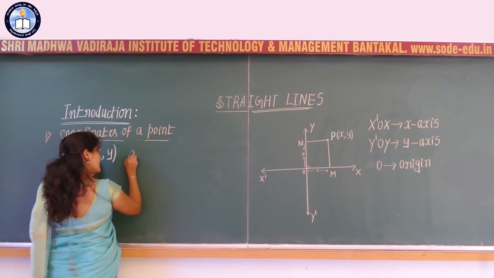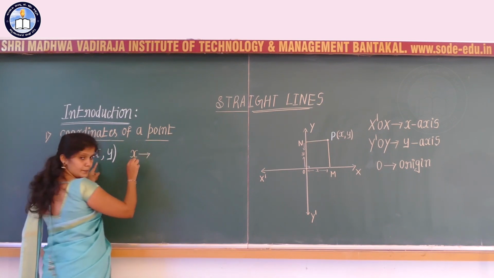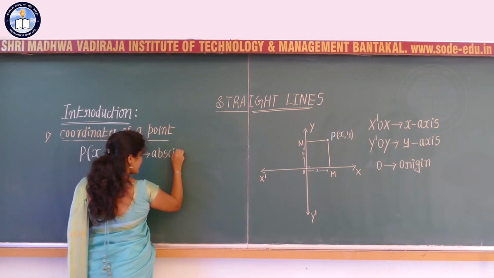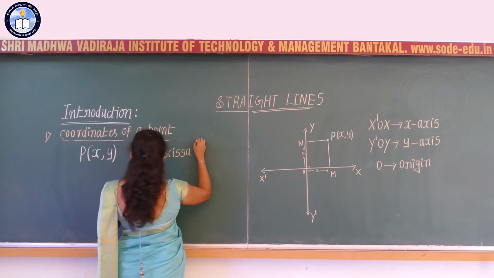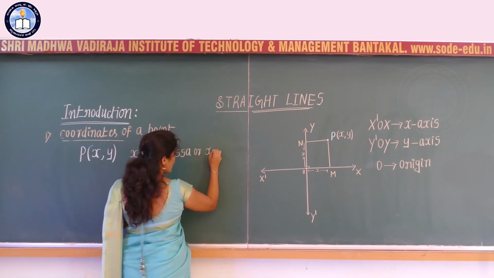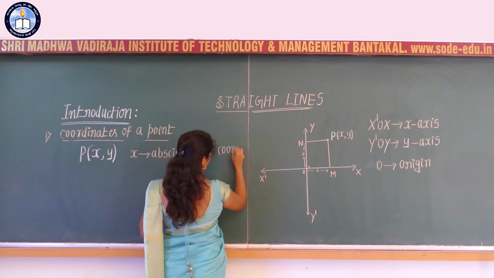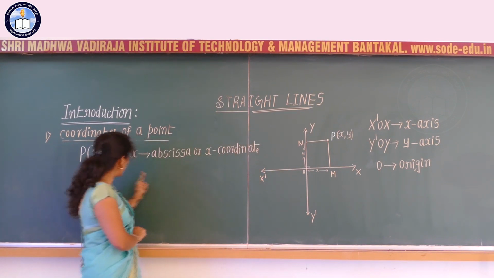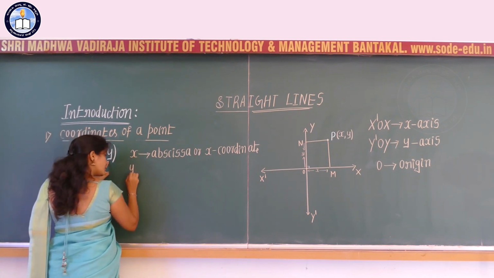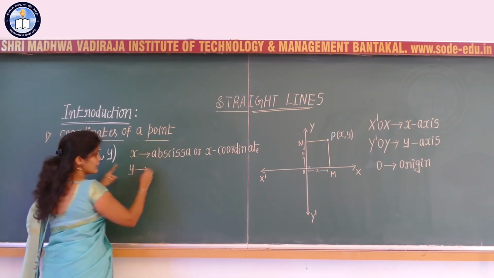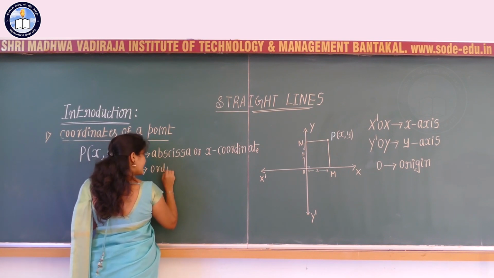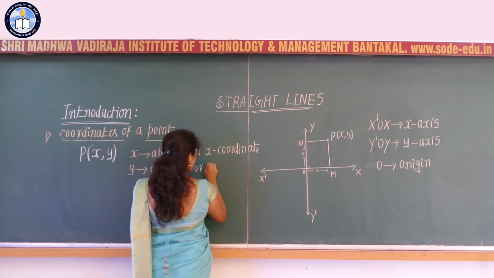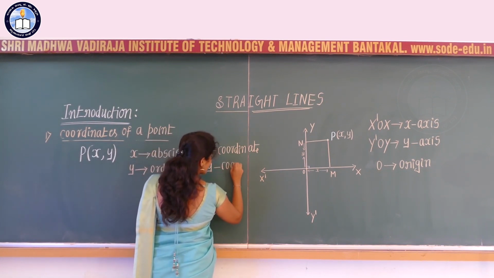Here the first coordinate x we can call the abscissa, or the x coordinate. Clear? And this y we call the ordinate, O-R-D-I-N-A-T-E, or the y coordinate.